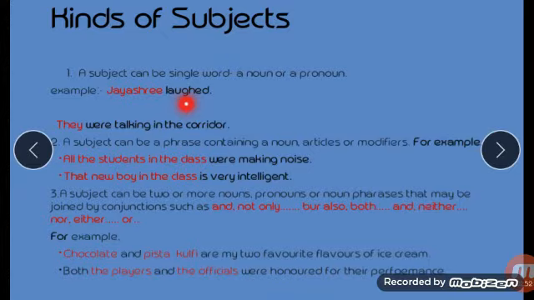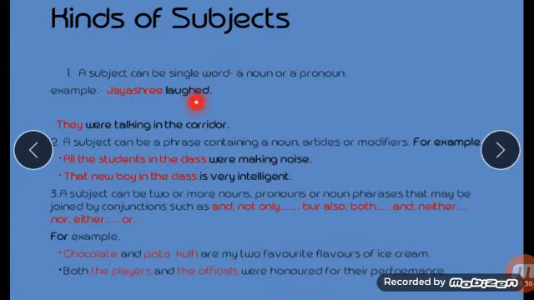In this sentence, what is the subject? About what is the sentence? The sentence is about Jayashri. Jayashri is the subject. And what is written here? Subject can be a single word. So Jayashri is a single word, a noun or a pronoun. Jayashri is the name of a person. So the name of a person is a noun. So Jayashri is the noun and this is the single word. Jayashri is the subject and laughed is the verb. Laughed is the verb. Understood, children?